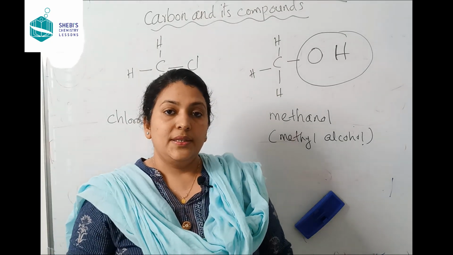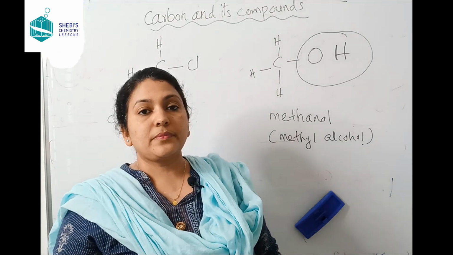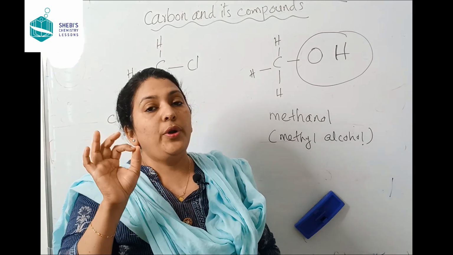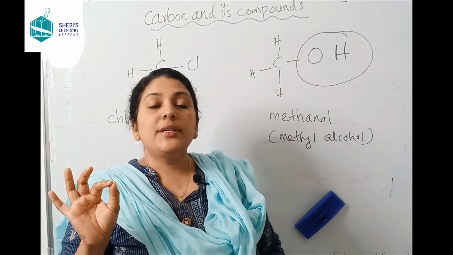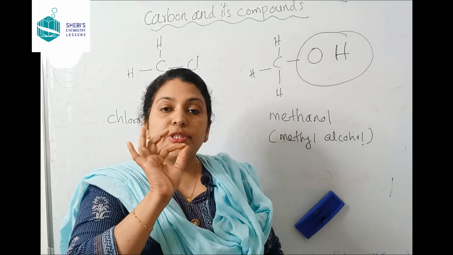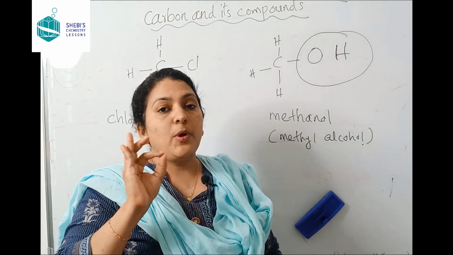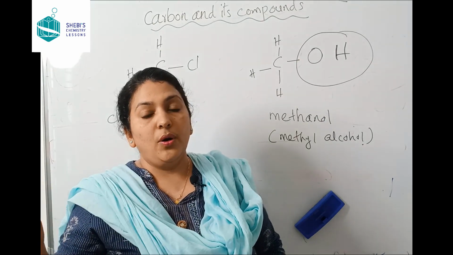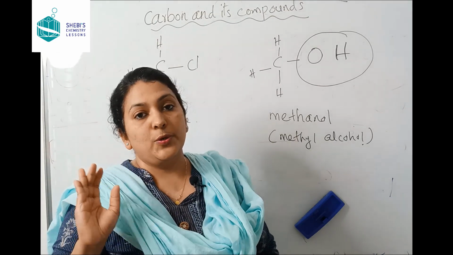Is that clear? A functional group is an atom or a group of atoms attached to a carbon chain which gives specific properties to that compound.